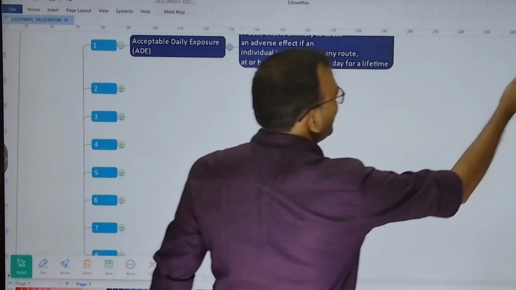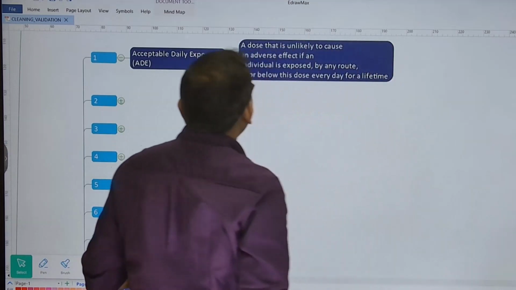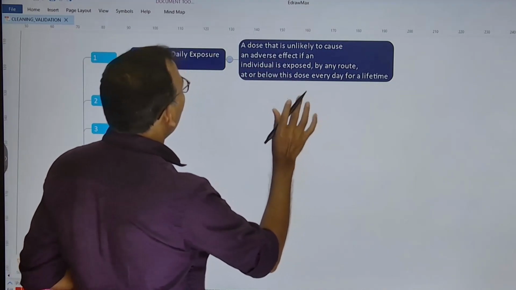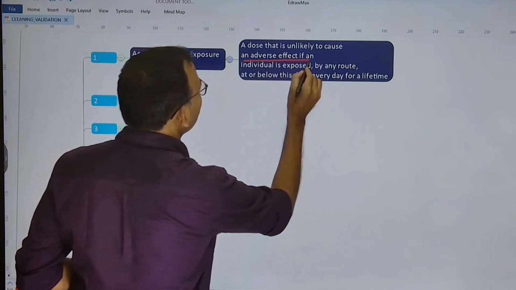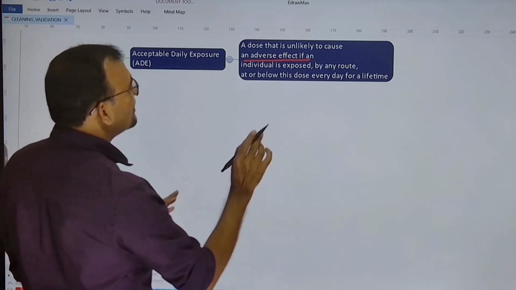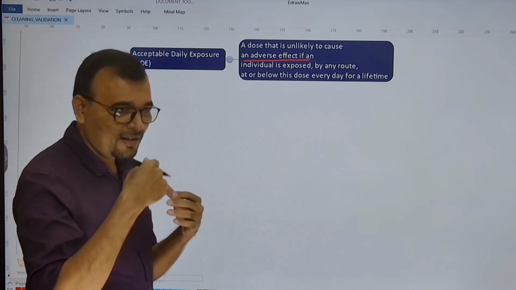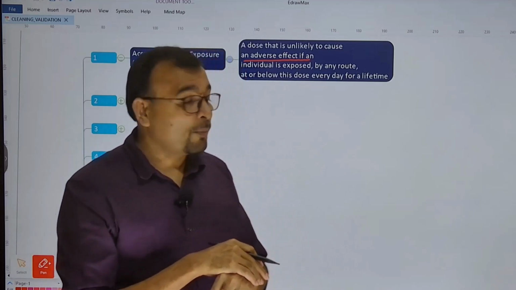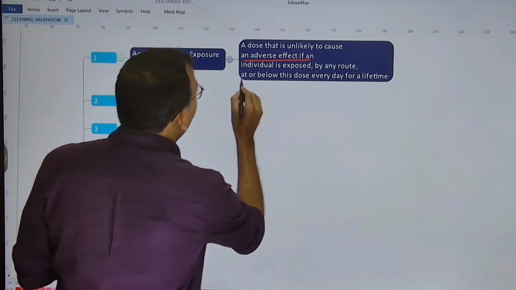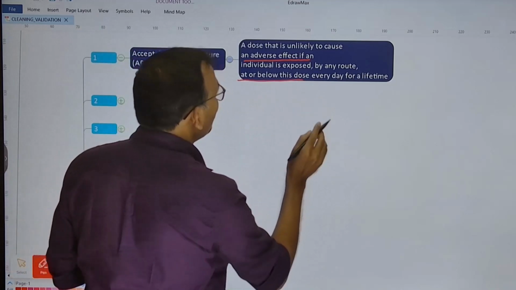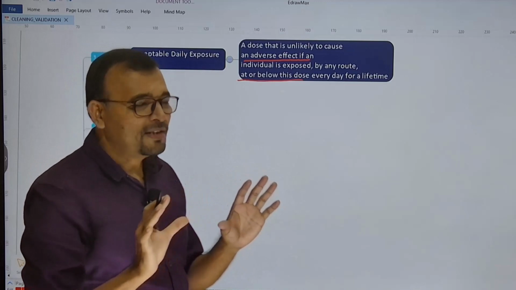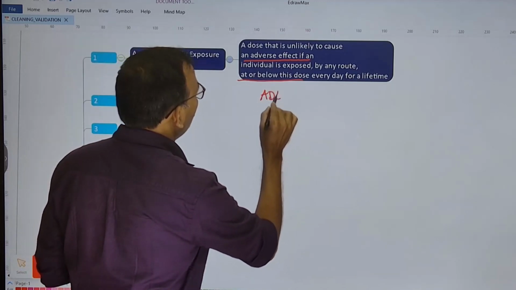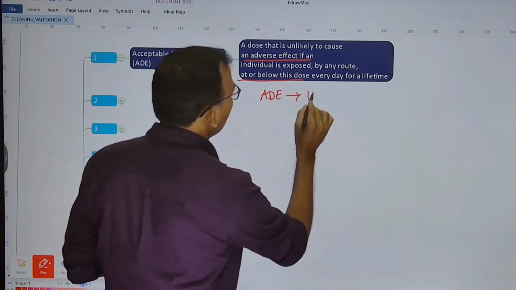and here is the definition. A dose that is unlikely to cause an adverse effect if an individual is exposed by any route. It could be oral route or intravenous or maybe onto the topical route, at or below this dose every day for a lifetime. Means, let us say you say that the acceptable daily exposure of the compound is, for example, 15 micrograms per day.